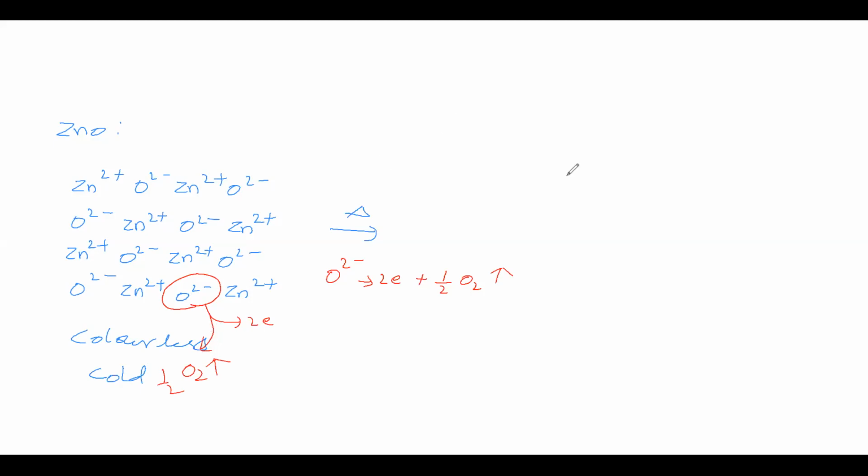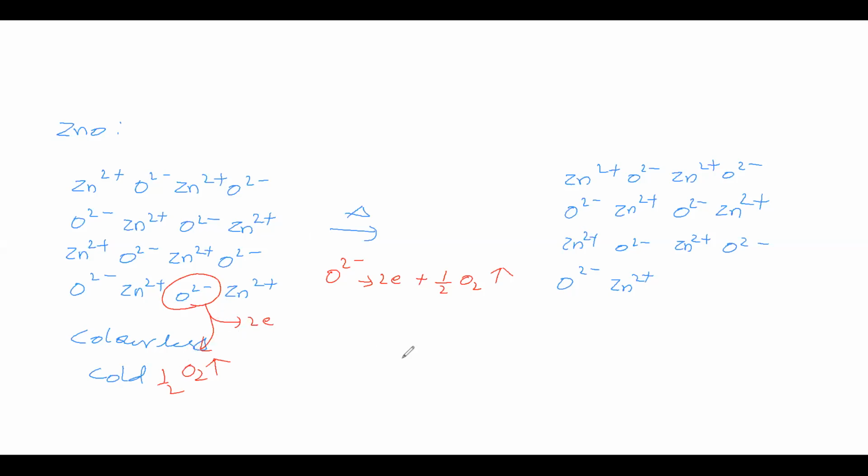So we write the remaining Zn2+ and oxide ions, here the oxide ion, here the zinc ion. The oxide leaves its electrons and goes out as oxygen gas.